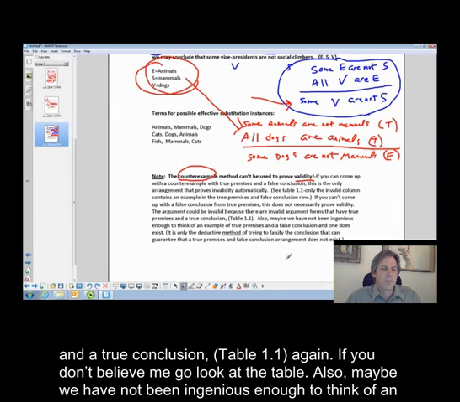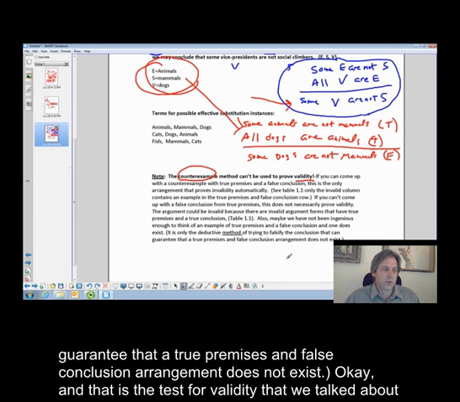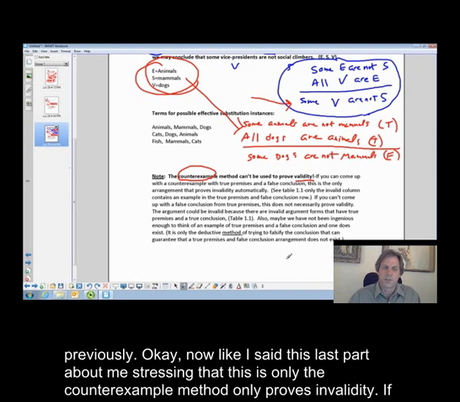Also, maybe we have not been ingenious enough to think of an example of true premises and a false conclusion, and one does exist. It is only the deductive method of trying to falsify the conclusion that can guarantee that a true premises and false conclusion arrangement does not exist. Okay? And that's the test for validity that we talked about previously.